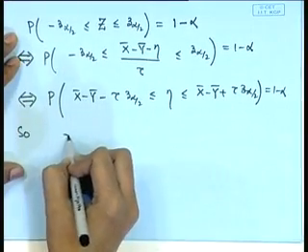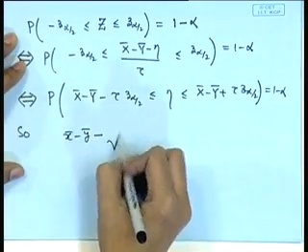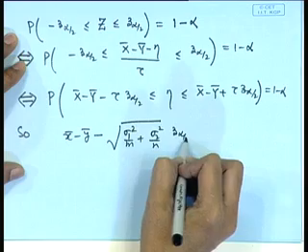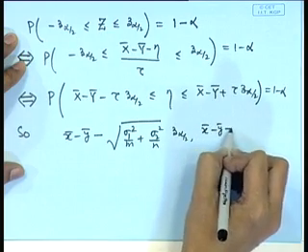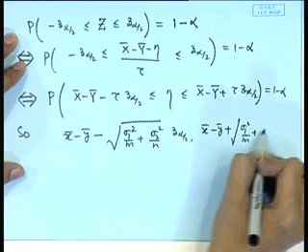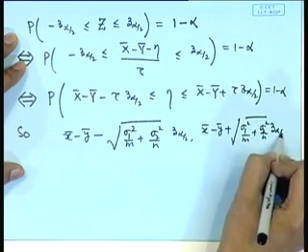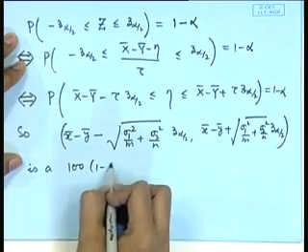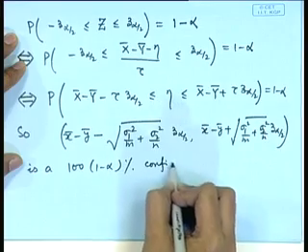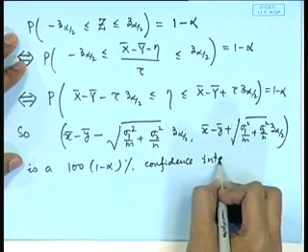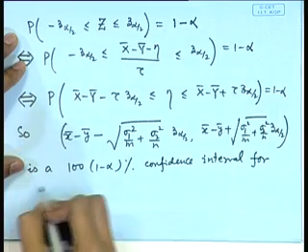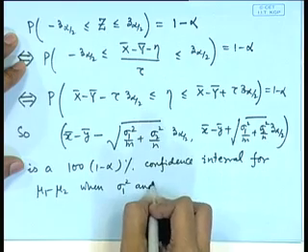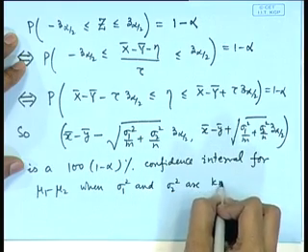So, we get x bar minus y bar minus square root of sigma 1 square by m plus sigma 2 square by n times z alpha by 2, to x bar minus y bar plus square root of sigma 1 square by m plus sigma 2 square by n times z alpha by 2, as a 100(1 minus alpha) % confidence interval for mu 1 minus mu 2 when sigma 1 square and sigma 2 square are known.